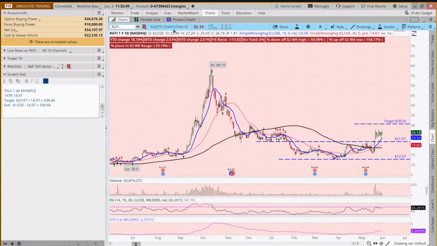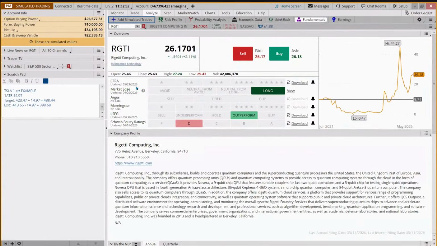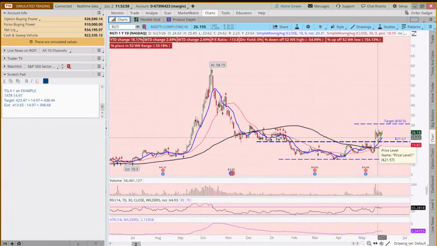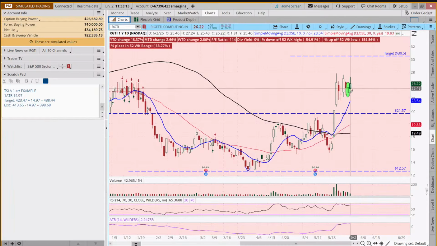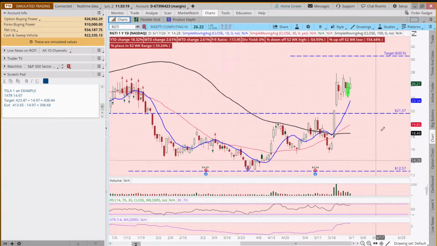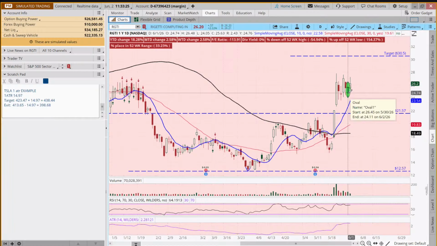And this is another, if you're not familiar with it, Rigetti Computing. It is a tech stock, but it's started coming back around the bend. And then it broke out, it beat on earnings, it broke out, and it's been kind of consolidating here. But it had a 2-day pullback and then this big close above the high of the low day. Kind of pulling back, moving to the upside again today. We placed a trade on this based on the width of this pattern in our trading a smaller account class yesterday. But we did that with stock, and we walked through a reason why we might do that.